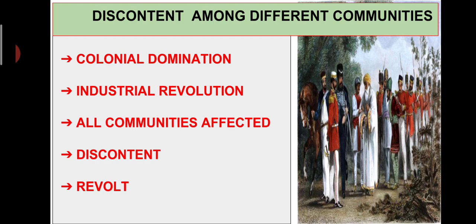This affected the handloom industry, the farmers and the peasants, and even landlords. In short, even tribals were affected. So, in some way or another, all the communities were affected, and this led to widespread discontent among the different communities, leading to the revolt of 1857.